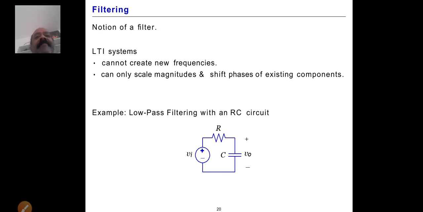The filter. What is a filter? Unwanted signals should be removed; that is called a filter generally. If you take the notion of a filter, take an LTI system: it cannot create new frequencies, and can only scale the magnitude and shift the phases of the existing components. So an LTI system, which is a linear time invariant system, cannot create any new frequencies. Whatever input signal we give, it only scales the magnitudes and shifts the phases, not creating any frequencies, right?